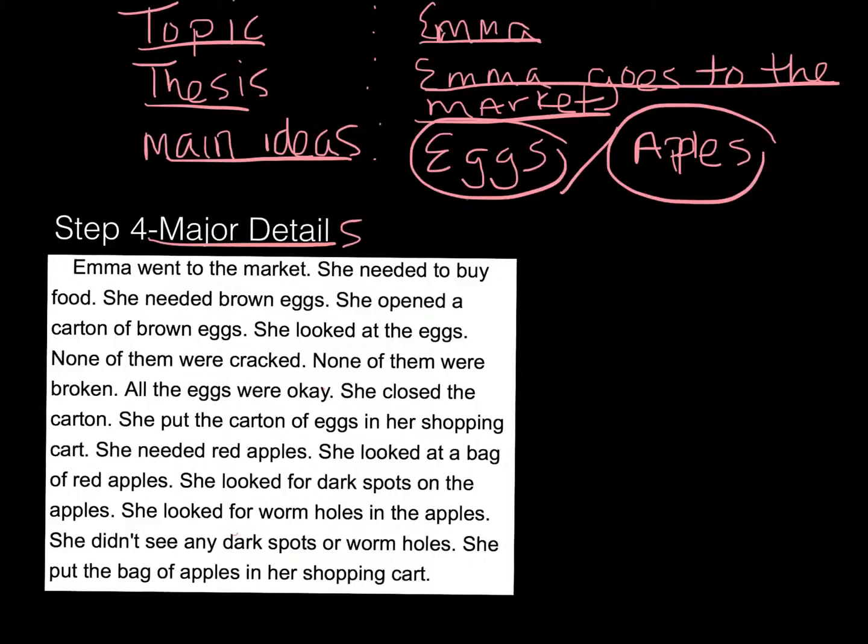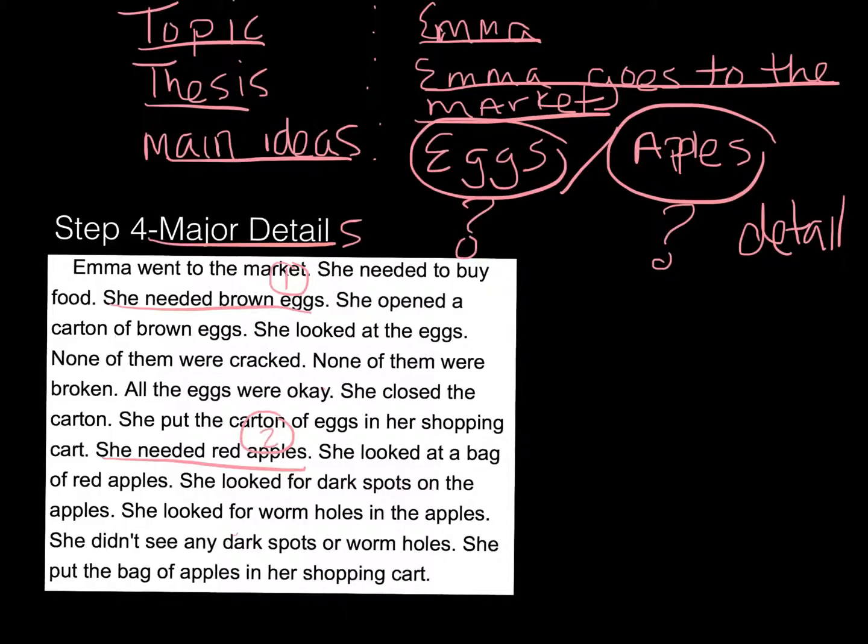But what about the eggs? And what about the apples? We need some detail. Were they red apples, green apples? Were they white eggs or brown eggs? Were they broken? Were they rotten? Give me more details about the main ideas. So, let's scan. So we have main idea 1 right there. Main idea 2 right there. We'll put a 1, then we'll put a 2.